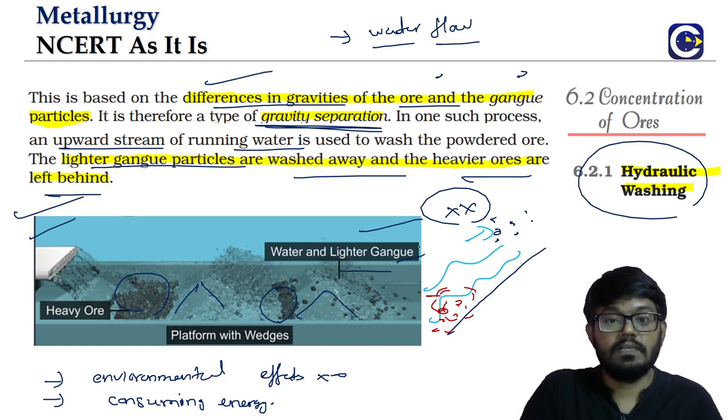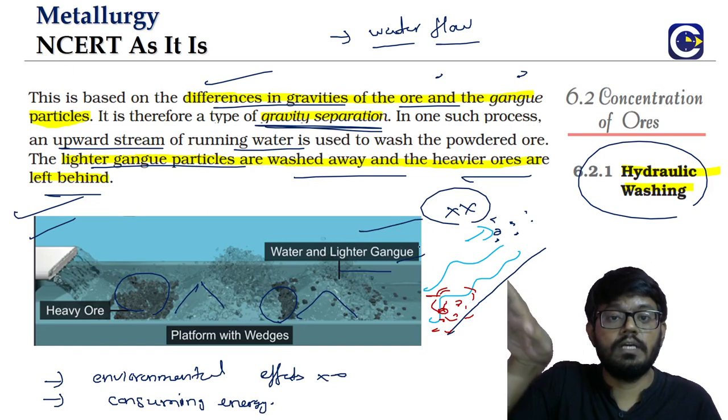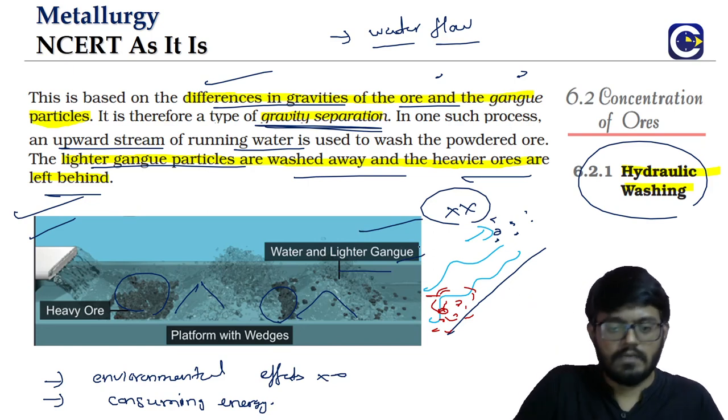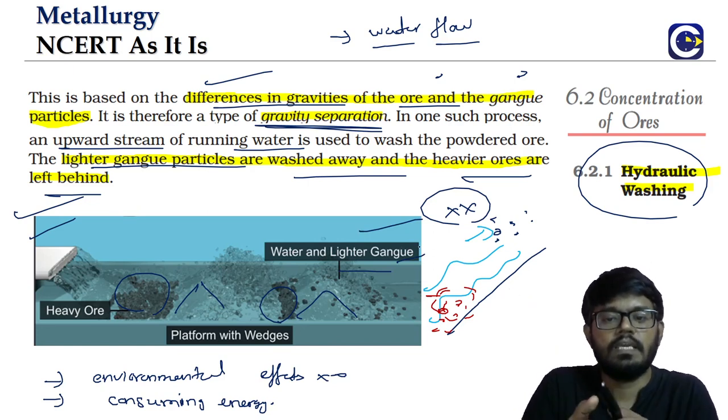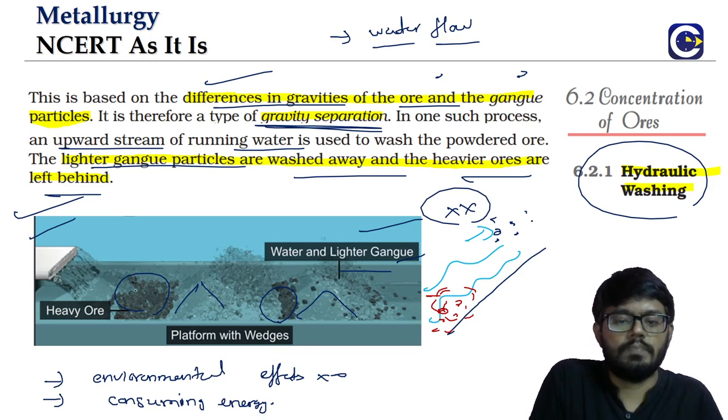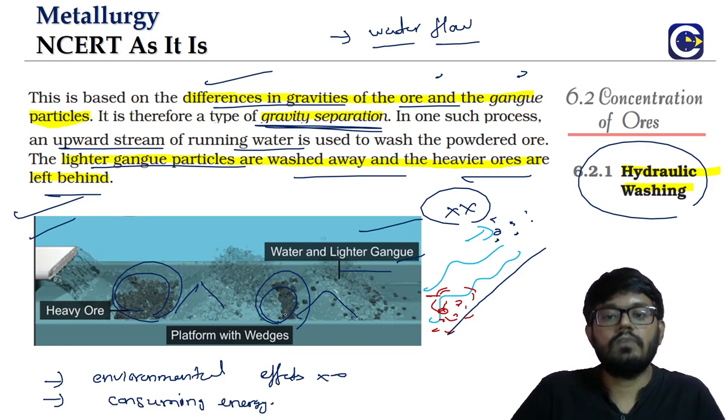It will not be on an upward steep plane. It will be on the normal horizontal surface only, but we will keep these wedges so that the ore particles will be stopped. You can see ore particles will be typically in between the two wedges. So this is how we might do the hydraulic washing in the present context.